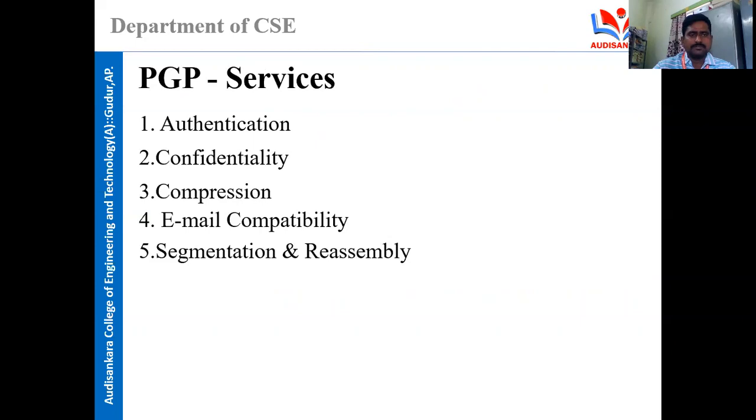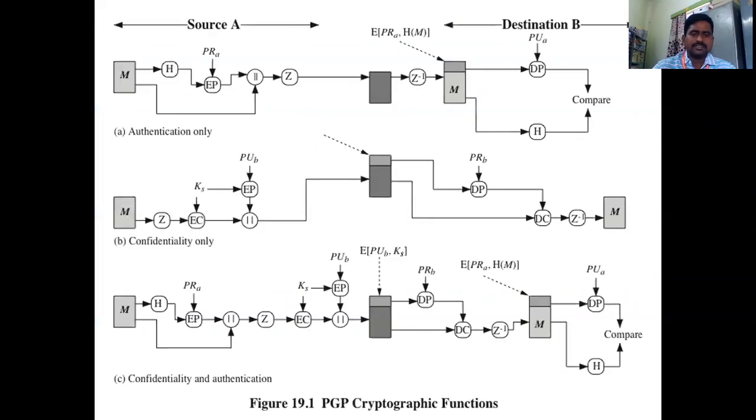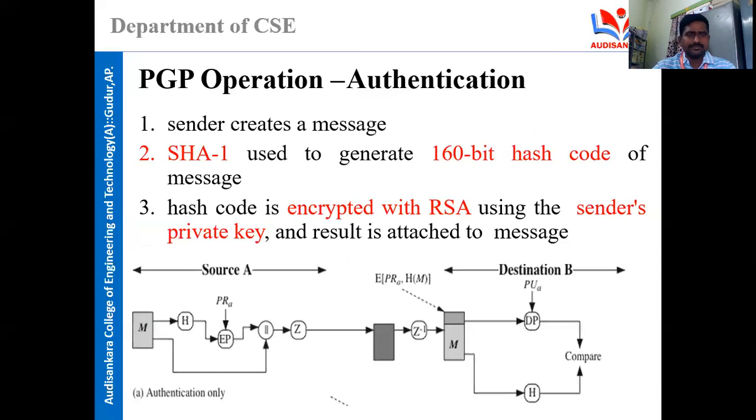Pretty Good Privacy. See this PGP cryptographic functions. In the first diagram, you can see that we are performing only authentication, and in the second we are performing only confidentiality, and in the third case both confidentiality and authentication are there. Let us see each one.